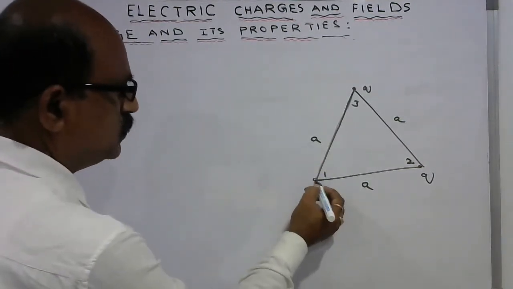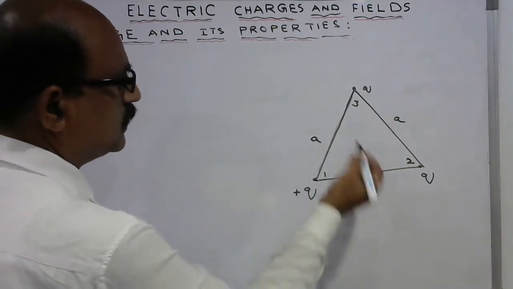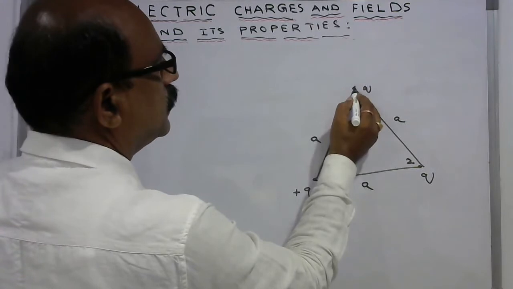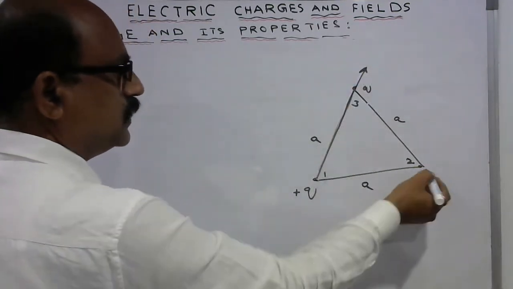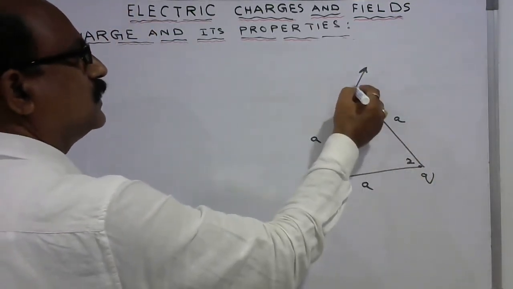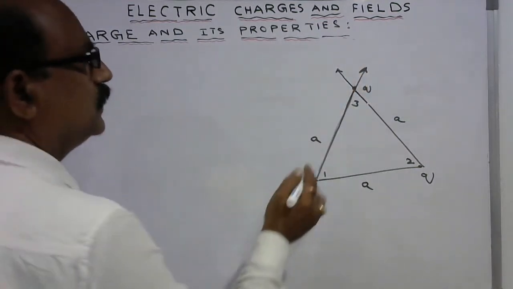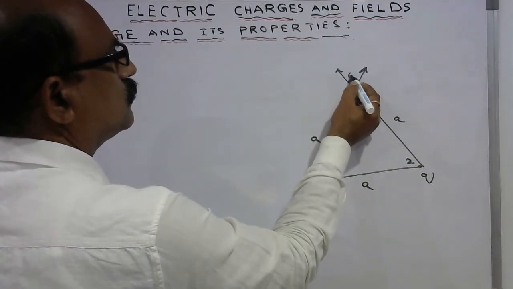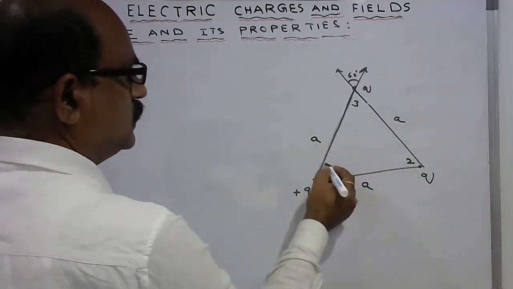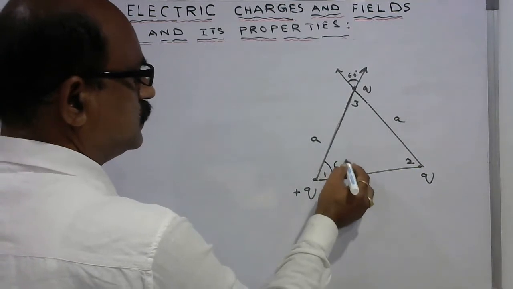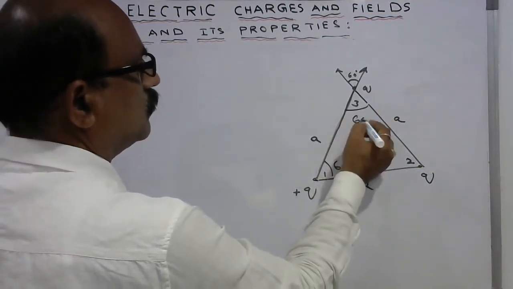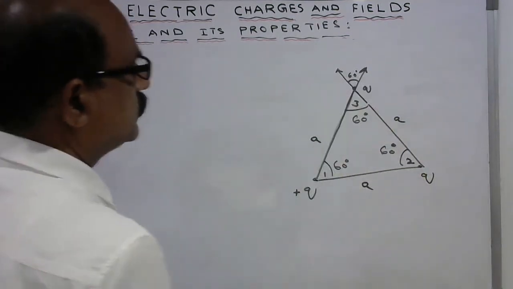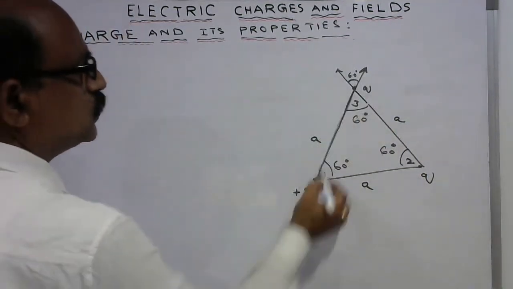So force due to this one, they are all plus. Force due to this one acts in this direction, and force due to this will act in this direction. So this angle is 60 degrees, and this is an equilateral triangle, every angle is 60 degrees. So what is the force due to these two?